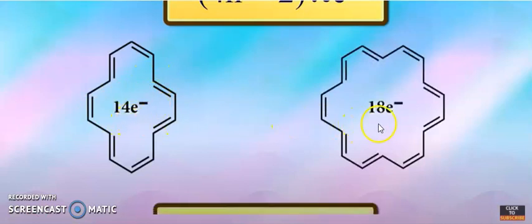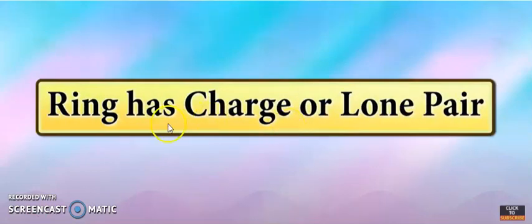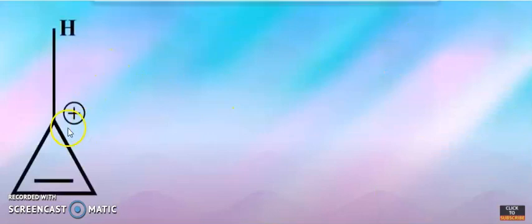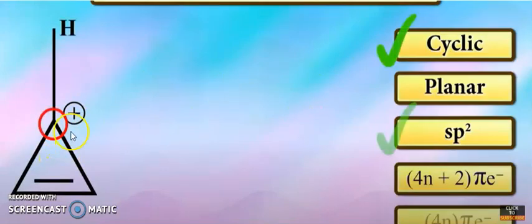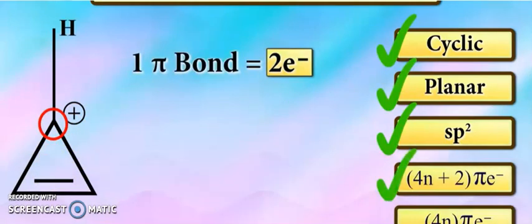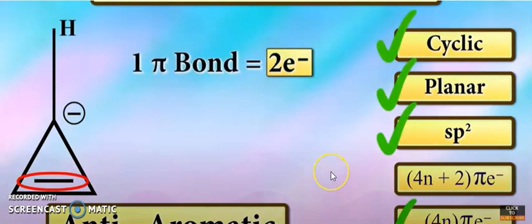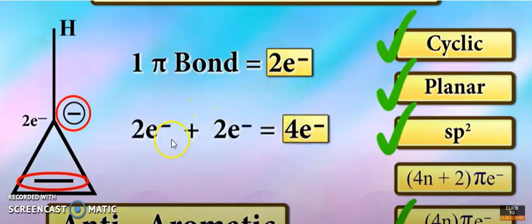Check for 10 electrons and 18 electrons, aromatic compounds. Sodium has a charge or lone pair. So this is sp3. If it is a charge, it is cyclic, planar, sp2, and following 4n plus 2 pi electrons. So this is an aromatic compound. Now here cyclic, planar, sp2, and following 4n pi electrons. So this is an anti-aromatic compound. Here 2 electrons, this 2 electrons. So 1 pi bond, 2 electrons. So 2 electrons plus 2 electrons is equal to 4 electrons.